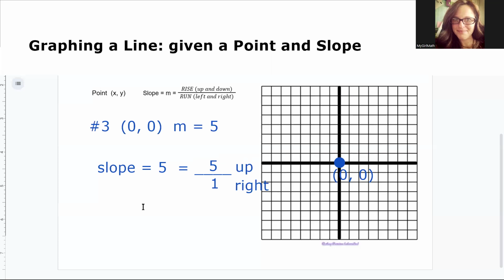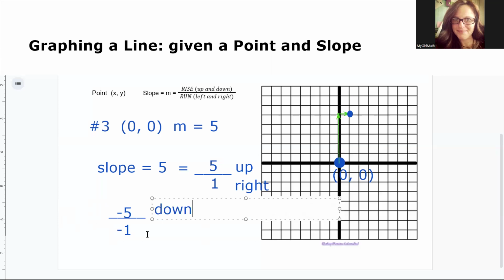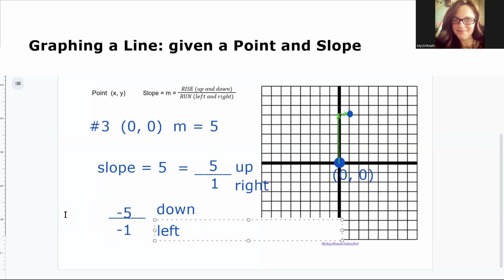Starting at our point and using our slope, up 1, 2, 3, 4, 5, and to the right 1. This will give us the second point on our line. Using the same method for going in the opposite direction we did in example 1, we can make both of these numbers negative. 2 negatives make a positive. So we can also go down 5 and left 1 to get another point on our line.